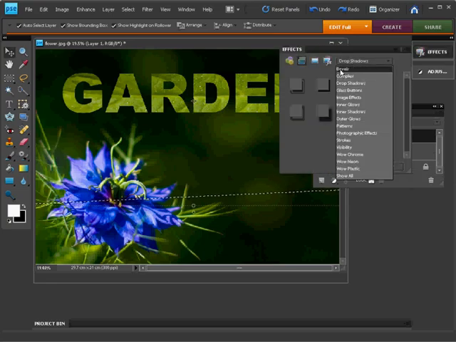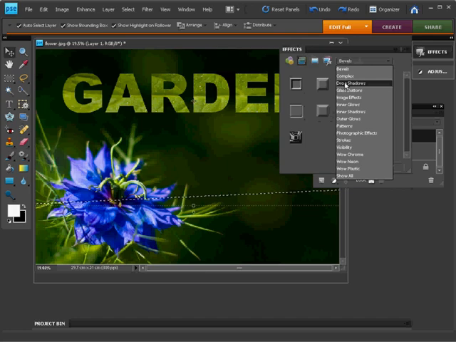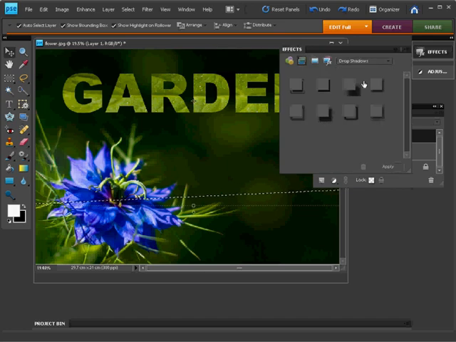It'll normally start with bevels up here, so you've got lots of bevel options you can pick, but if we click on that menu there, we can find drop shadows from the list here. So we select drop shadows, then you just have to pick from these visual representations what kind of drop shadow you want. Do you want a neon style drop shadow? Never seen a shadow in neon before. Or do you want a low shadow, a hard edge shadow, a soft edge shadow? All these options to choose from. You can edit them further after you've selected one, but you need to select one first.